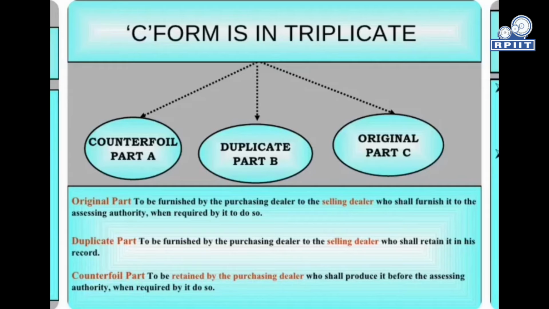The duplicate part is to be furnished by the purchasing dealer to the selling dealer, who shall retain it in his records. The counterfoil part is to be retained by the purchasing dealer, who shall produce it before the assessing authority when required to do so.